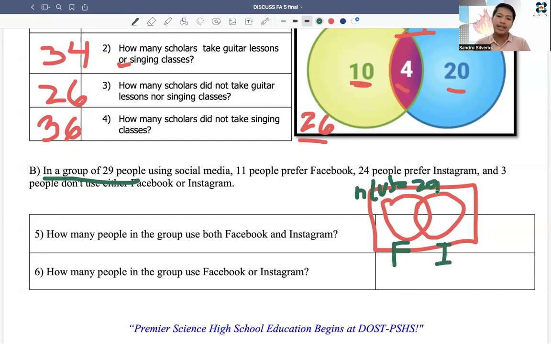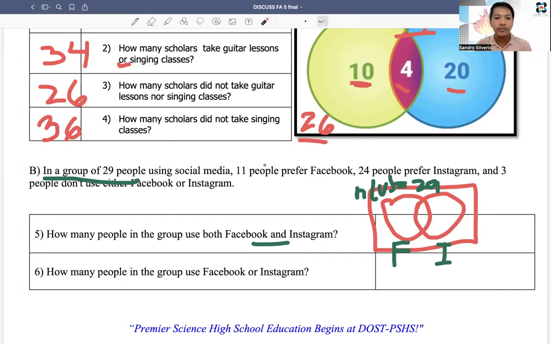So our problem is we have to determine how many people in the group are using Facebook and Instagram. So take note that "and" means what? What set operation? Facebook and Instagram. We are talking about intersection. That's correct. It means we have to look for this one. But the problem is that it is not given. That's why you have to look for it.